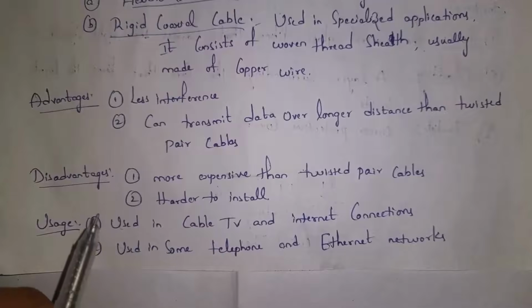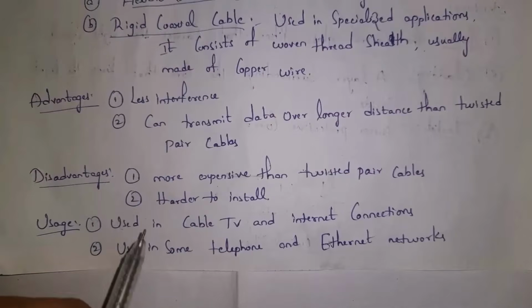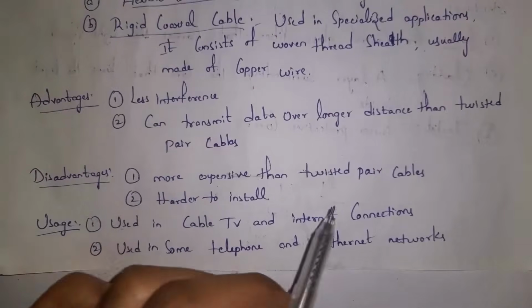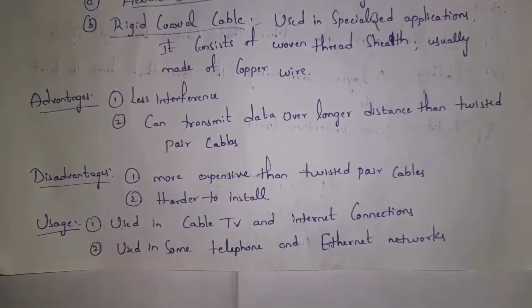These are disadvantages of coaxial cable. The first one is more expensive than twisted pair cables. Guys, when compared to twisted pair cables, coaxial cables are costly. And it is hard to install coaxial cables. Guys, coaxial cables are used in cable TVs and internet connections. And we also use these coaxial cables in some telephone and Ethernet networks. Ethernet is nothing but local area network.